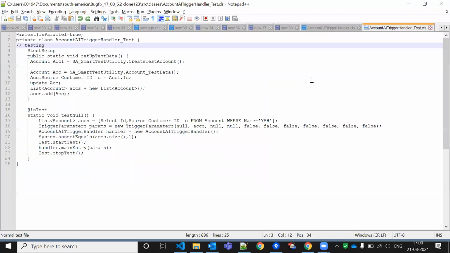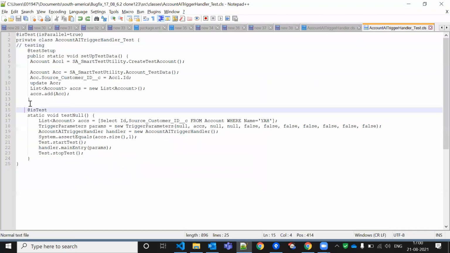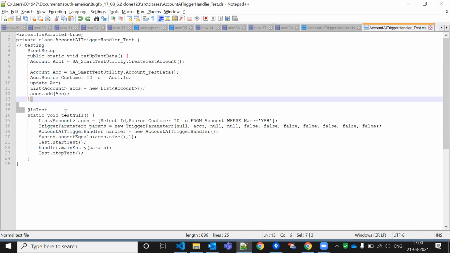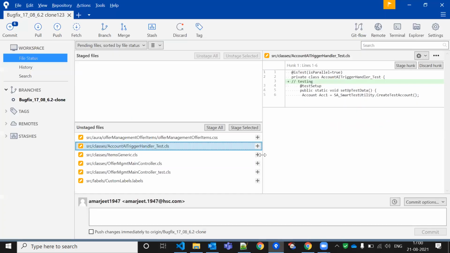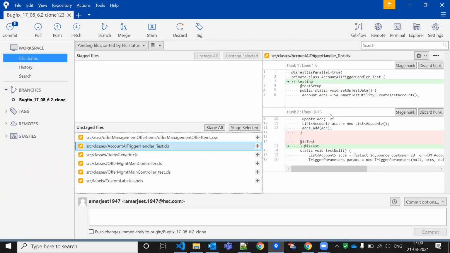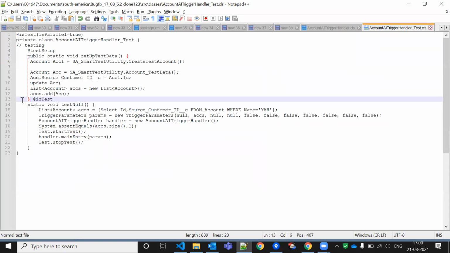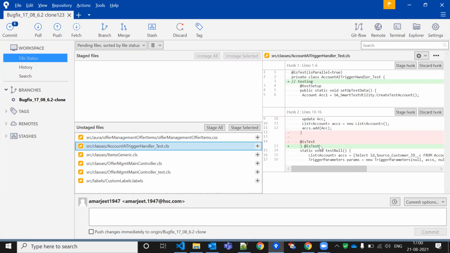Suppose I'm going to remove some line here. This is a line I'm removing. It is a blank space only, but I'm removing it. It will capture this one as well. This is green, red, right? So I added this one. This one means I added both this semicolon and sorry, these curly braces, and I added them in one line only, and I removed the space. Same way it is saying the same thing. Green means adding, red means removing.